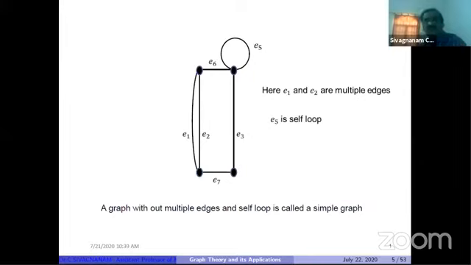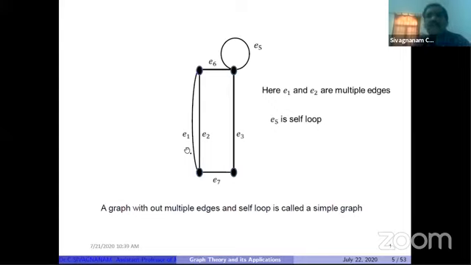A self-loop is an edge with identical end vertices. So now this graph contains multiple edges E1 and E2 and a self-loop E5. This type of graph is called a multigraph.